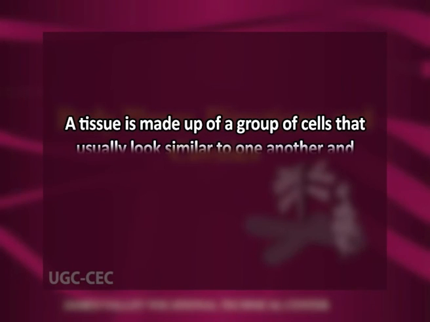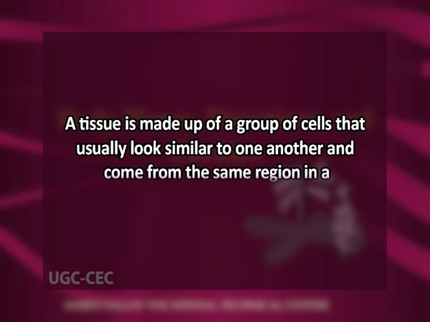Now coming to the second part of the topic, that is the tissues. A tissue is made up of a group of cells that usually look similar to one another and come from the same region in a developing embryo. The group of cells that make up a tissue have physiological functions that work together in a coordinated way to support specific functions. There are four kinds of tissues based on differences in their anatomy and function.